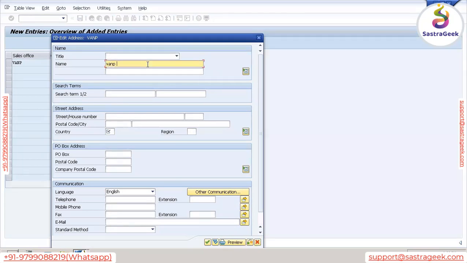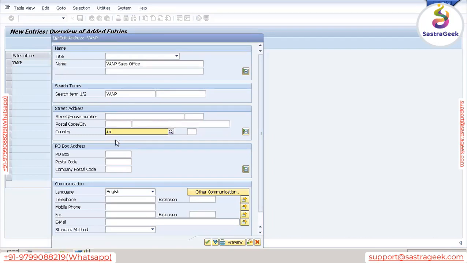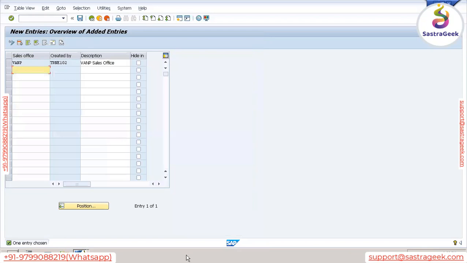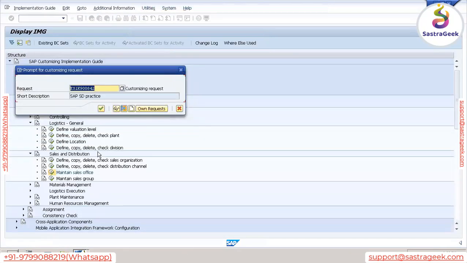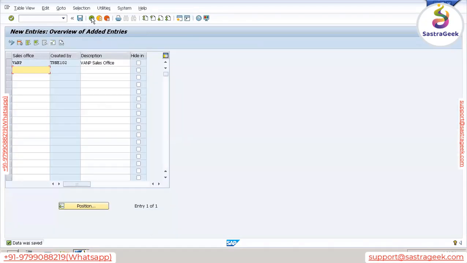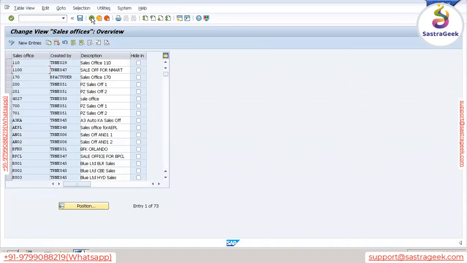So let's say VANP. Sales office. System, again we can give VANP, let's give the same. Here we need to specify street, house number, postal code, city, and country. Let me give only the required value, India, and then save this. Now I am saving this. Once I save, the system will ask for a TR, we can save in this TR. In this way, we need to define sales office.